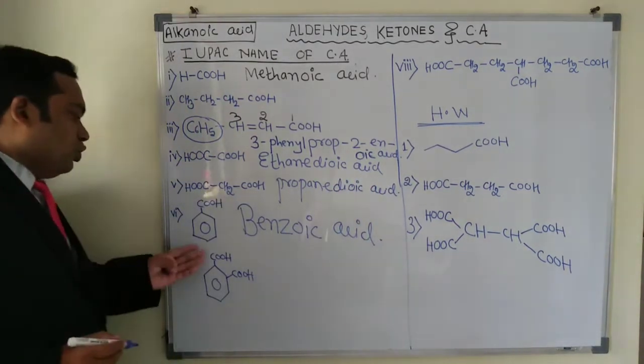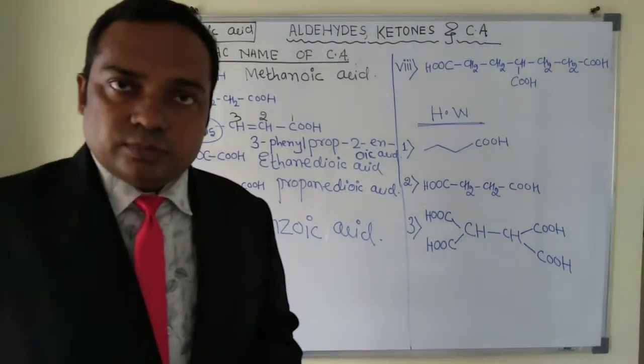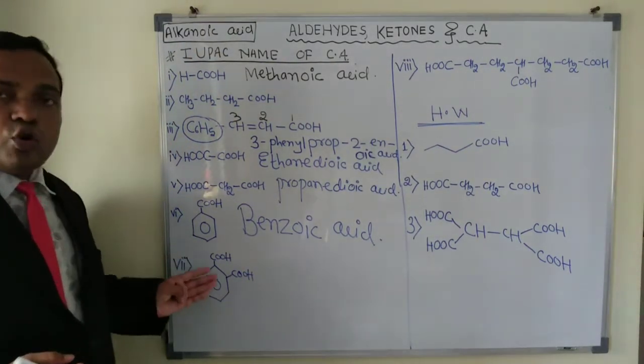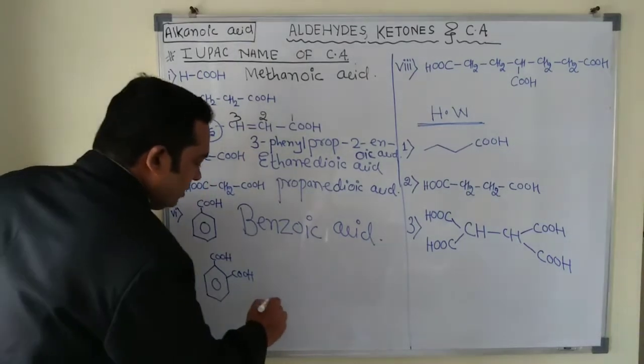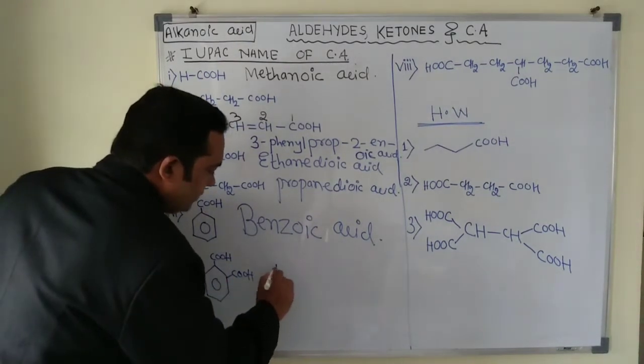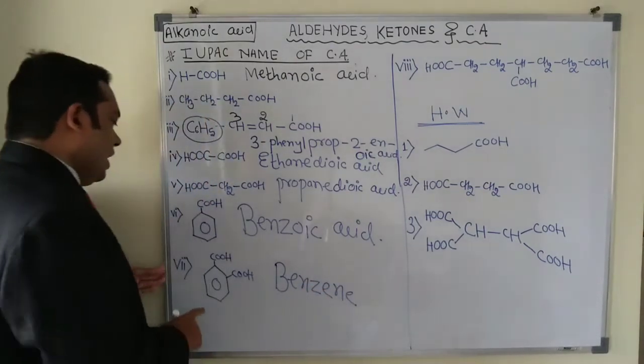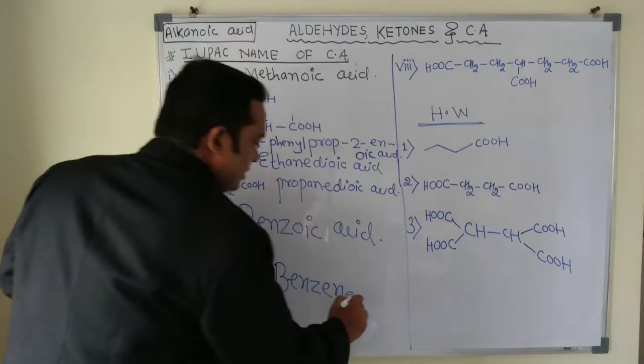Okay. Suppose we have two carboxylic acids. In this case also, we will not drop the E; we will write it completely here. This ring is called benzene, okay? And on the first and second positions, we have the carboxylic acids.